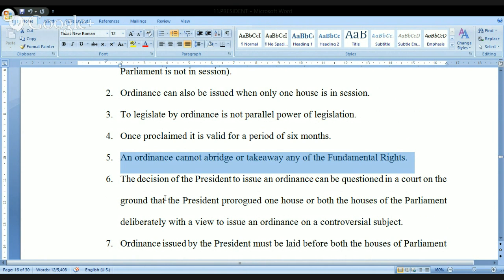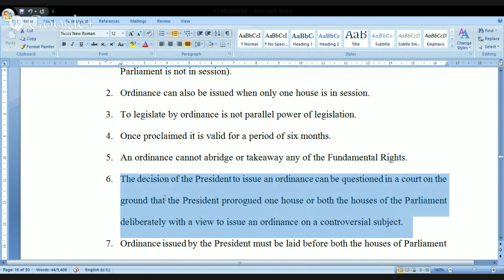Next one. The decision of the president to issue an ordinance can be questioned in a court on the grounds that the president prorogued one house or both the houses of the parliament deliberately with a view to issue an ordinance on a controversial subject. So what is the meaning of this?